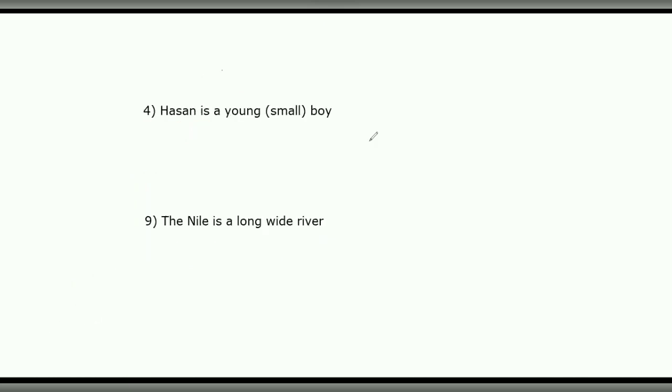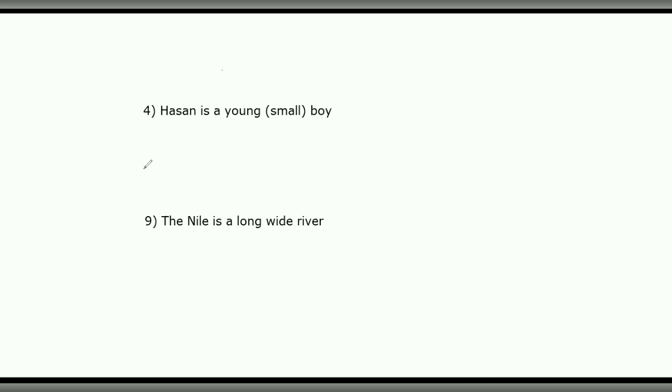As you can see, I've chosen 2 more questions from the exercise, question 4 and question 9. I've chosen question 9 because it's probably one of the most difficult questions in the exercise, and if you could understand it and translate it, then the rest of the exercise should be quite easy.